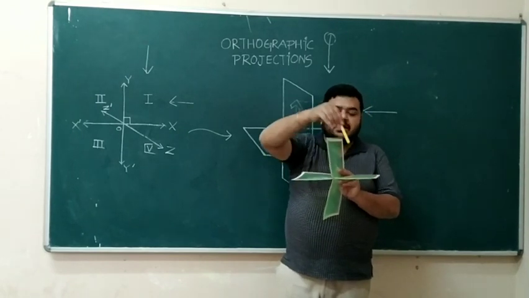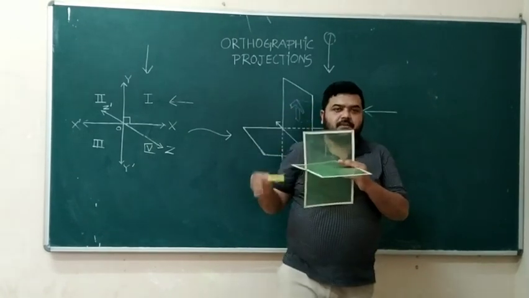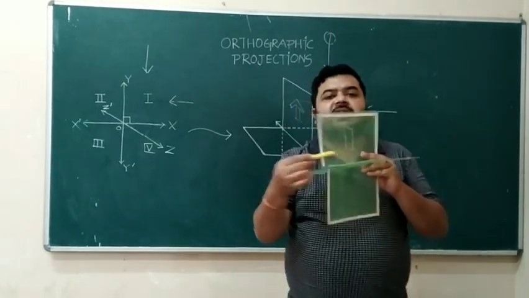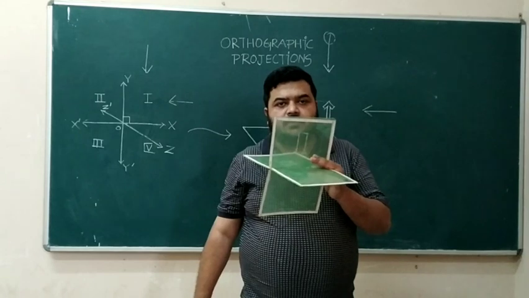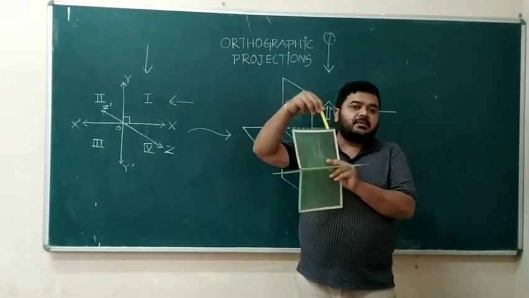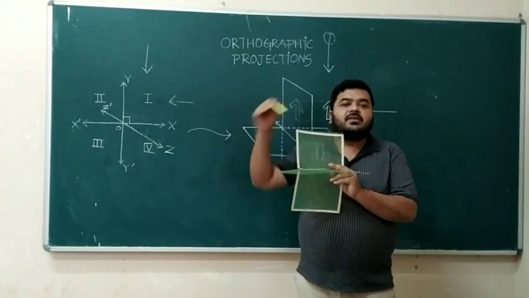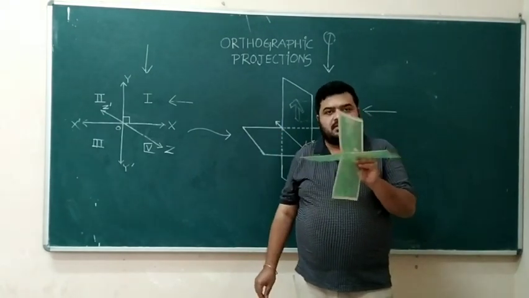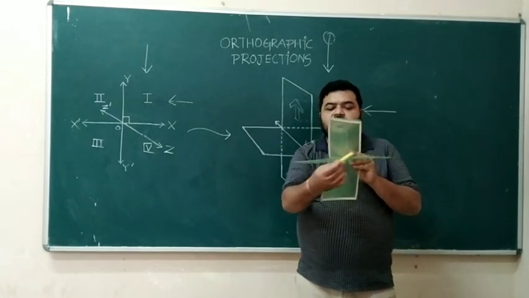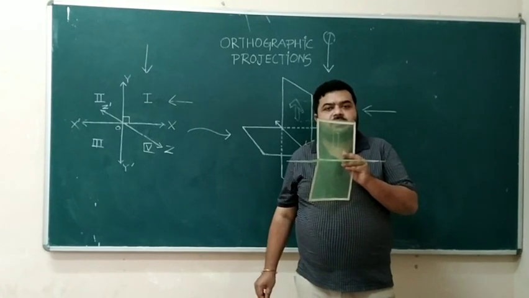Now the thing is, how can we draw this on a sheet of paper? Because this itself is again three-dimensional. Is it not so? This itself is again three-dimensional. How will we make it on paper? So we have to convert this into two dimensions. This three-dimensional geometry we will convert into two dimensions. How can we do that?